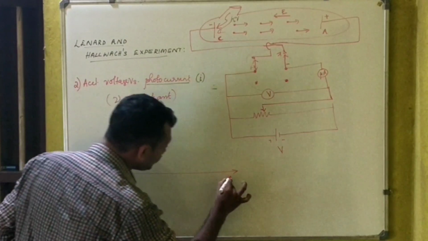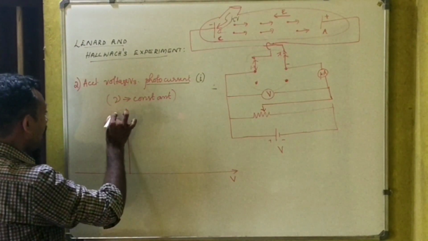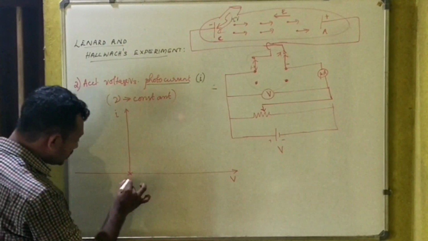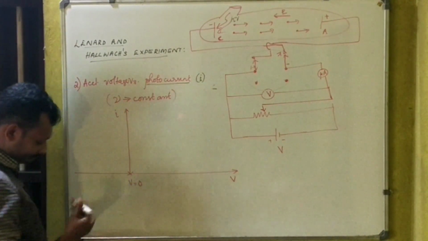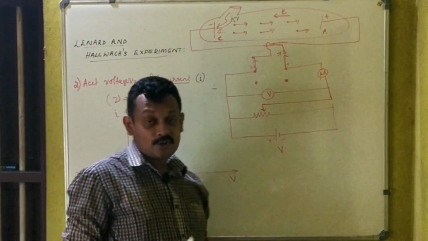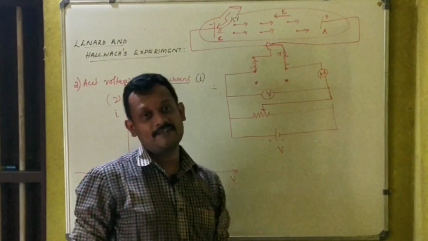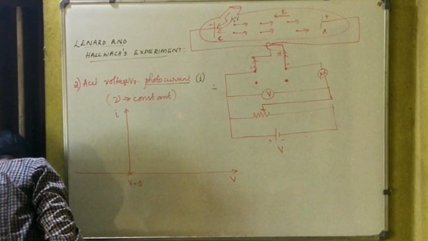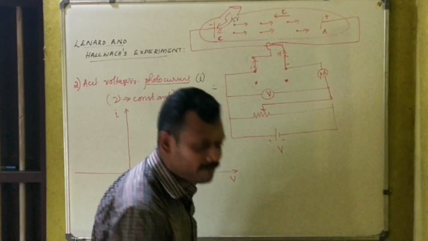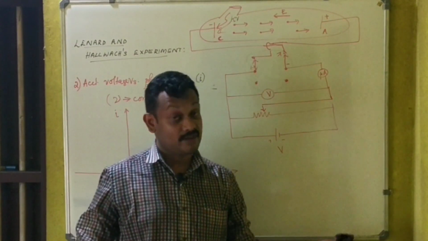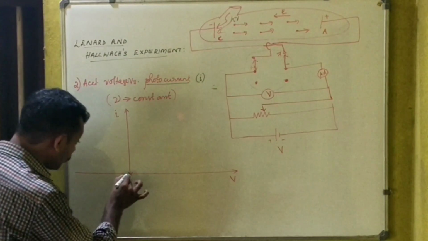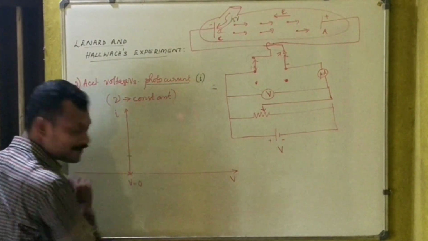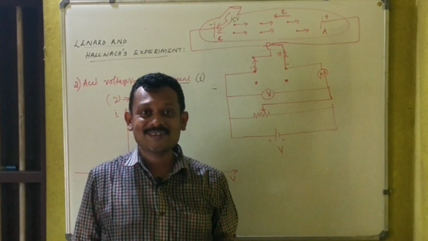So voltage is on the x-axis, current is on the y-axis, and this point corresponds to V equal to 0. Now V equal to 0 means what? It is not connected anywhere. The supply is not connected anywhere, that is what V equal to 0 means. What do we expect about this graph? What should be our observation? When V is equal to 0, we are expecting photocurrent to be 0. But in reality, it is not equal to 0.